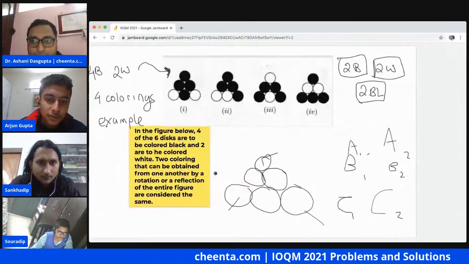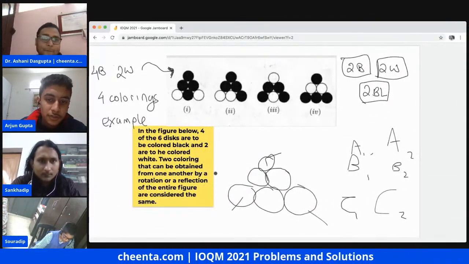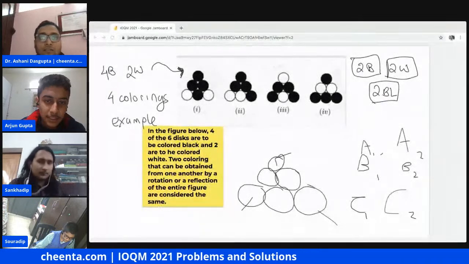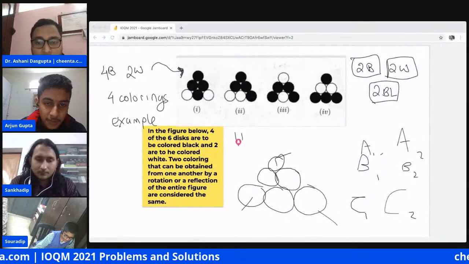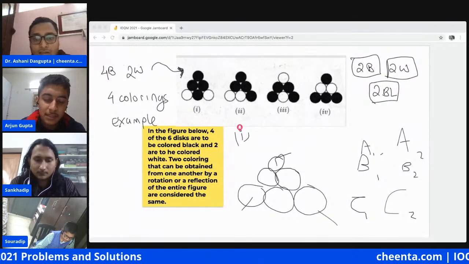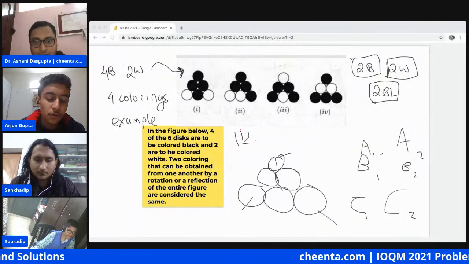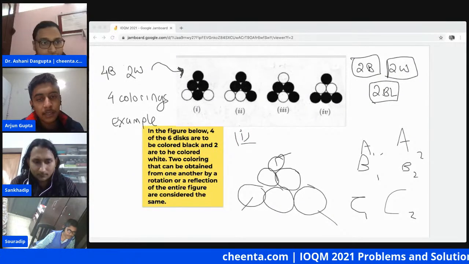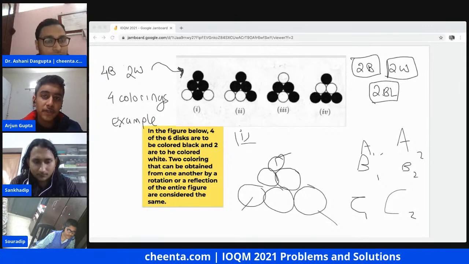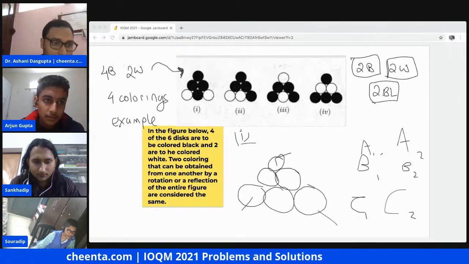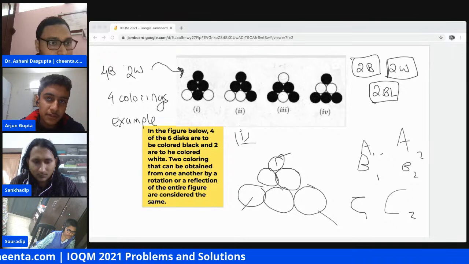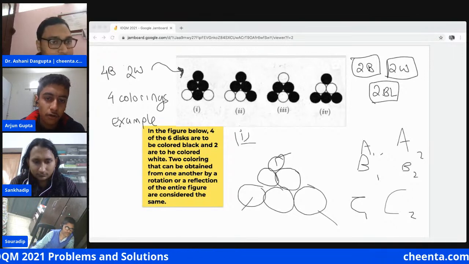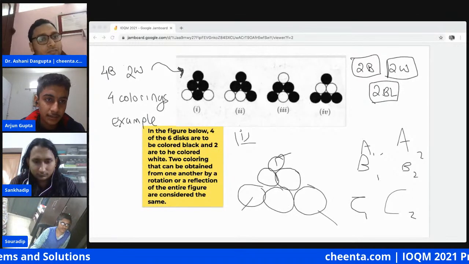Sir, actually, there are two cases. The first thing we know is that among these three corners, either two are of the same color and the third one is other, or all three are of distinct colors. So first, let's consider the case where all are of distinct colors.